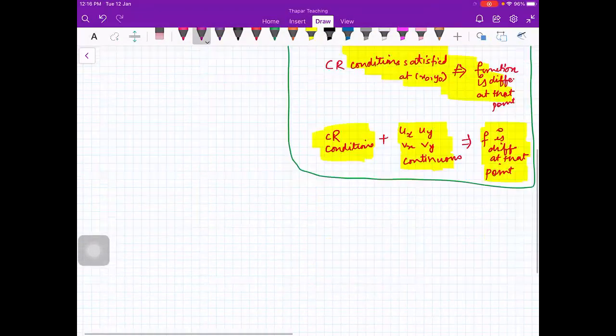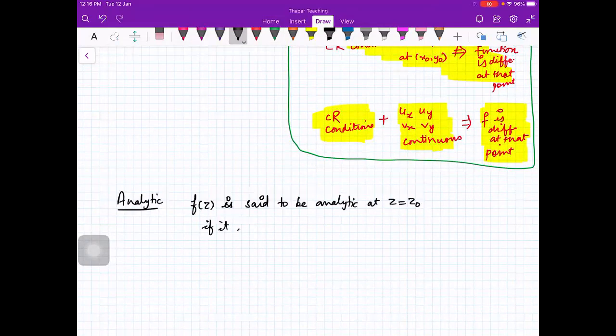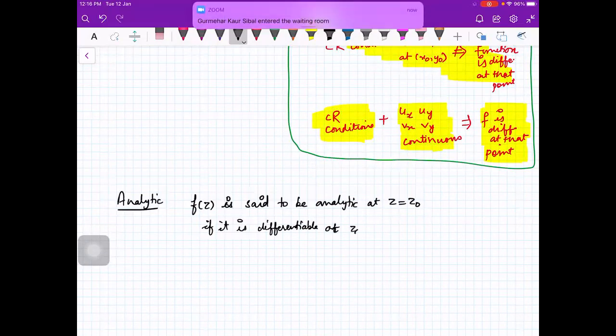Let me again tell you the definition. A function f of z is said to be analytic at a point z equal to z naught if it is differentiable at z naught as well as in a neighborhood of z naught.